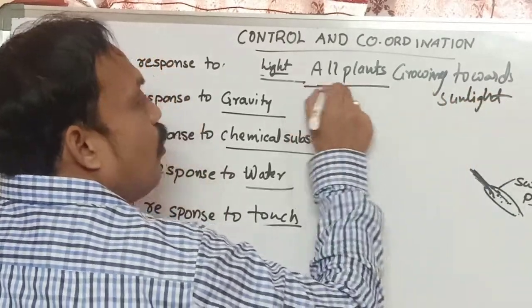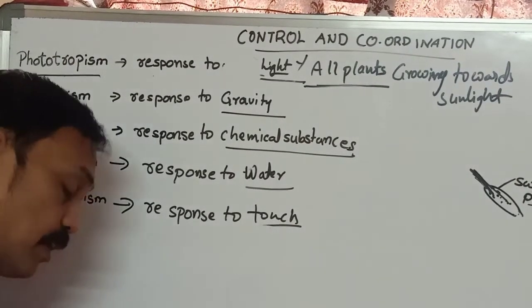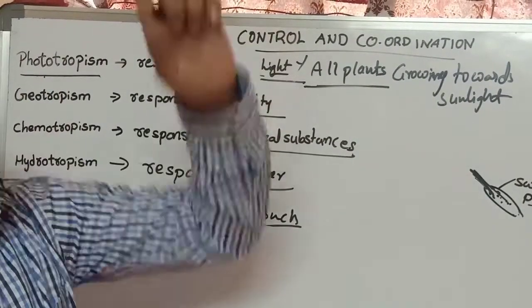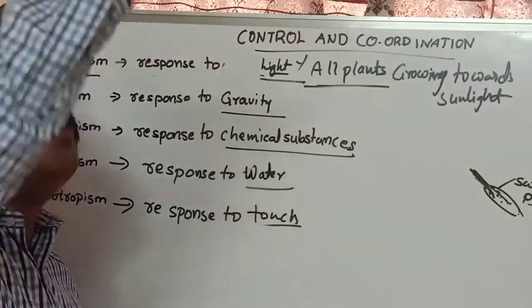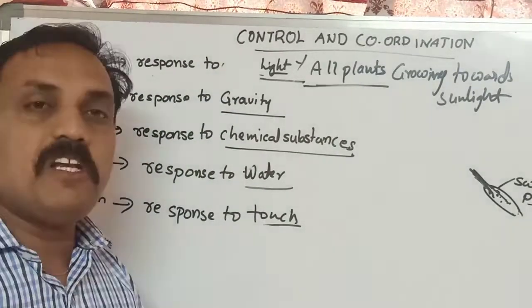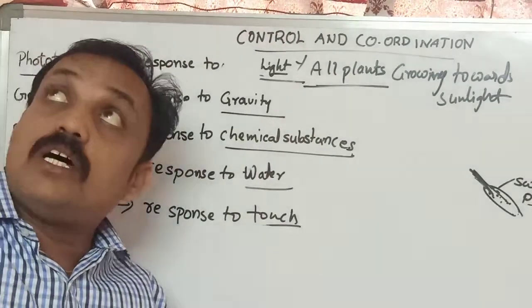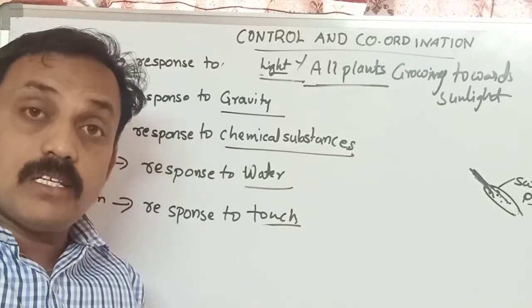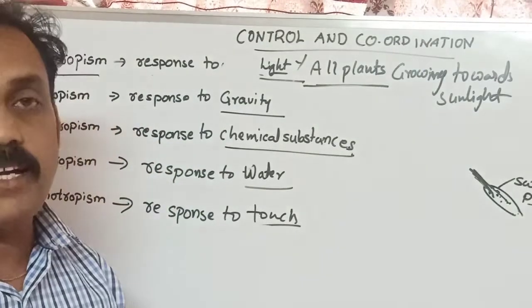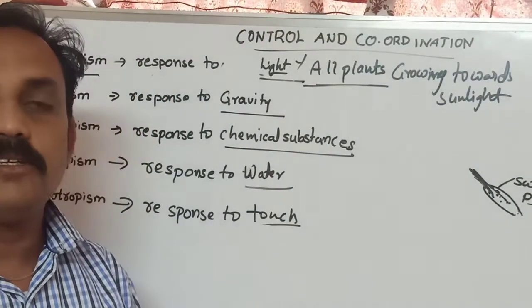Very important. How can you say all plants are growing towards sunlight? Sunlight is a very important factor for the plant for photosynthesis. Auxins, the hormones, are there in plants; later we will discuss the plant hormones. So the plants are growing toward the sunlight.